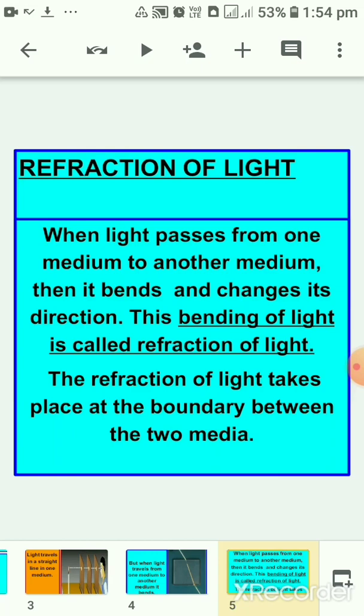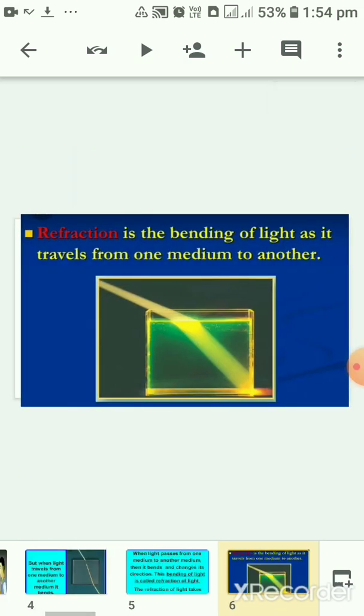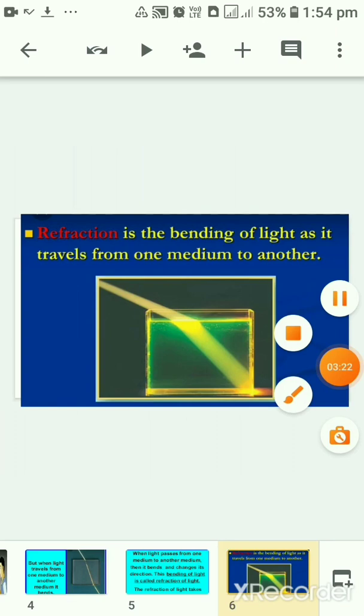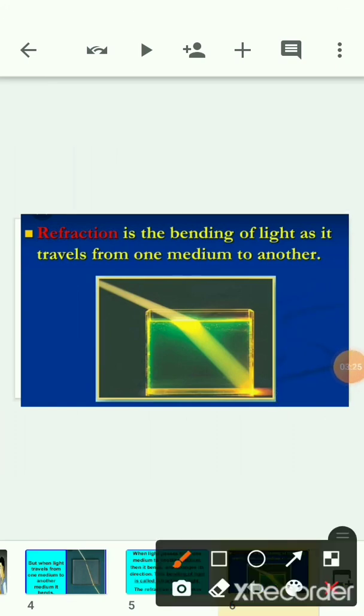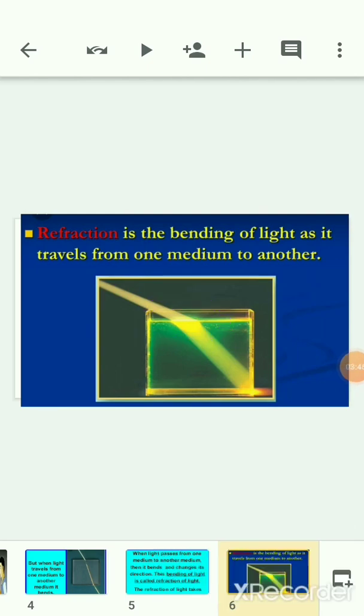And the refraction of light takes place at the boundary between two media. Here you can see what refraction actually is. It is the bending of light when light is traveling from one medium to another medium. Or here you can see the light is traveling straight, but as it enters the other medium, at the boundary only it starts bending. So where does refraction take place? Refraction takes place at the boundary between the two media.